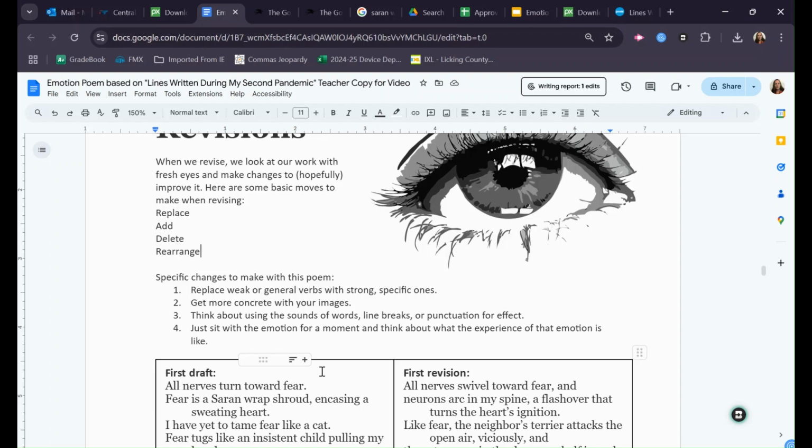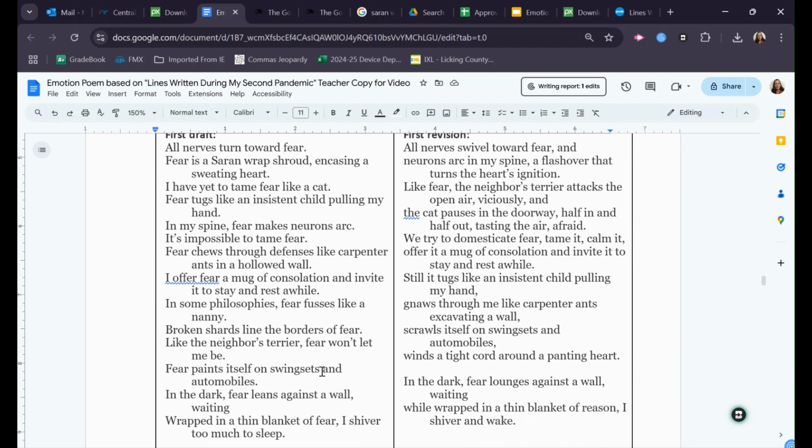Of course, one good thing to do is just sit with the emotion for a moment, think about what the experience of it is like, and then go from there. I'll show you here my first draft and my first revision. The first one I used Eduardo Corral's poem just as a sort of template, and I wrote something about fear. I'm not in love with what I wrote. It's not terrible, but I don't think it's all that great. But that's okay. It's a first draft.